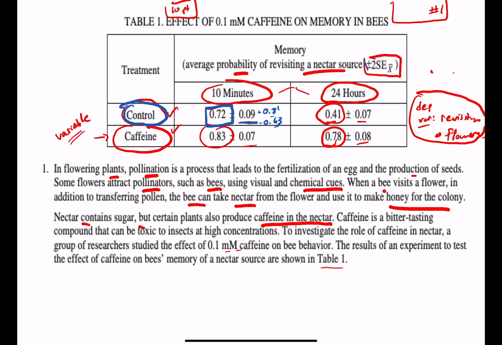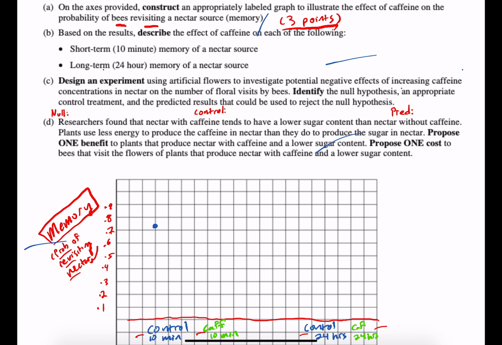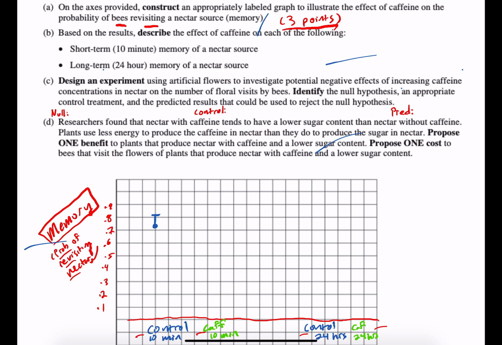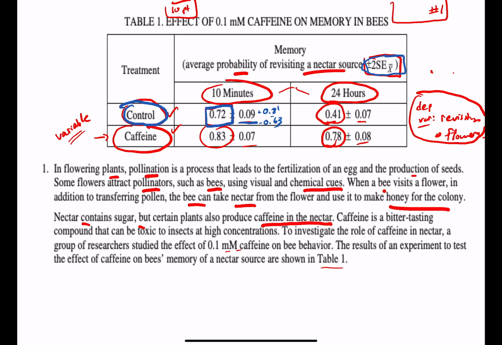Now it's already doubled, so I don't have to double that, because it's giving me 2 standard errors of the mean. So my highest on this one is going to be 0.81, a little bit past the 0.8. And it's going to go all the way down to 0.63. So that's going to take me down right there, all right? So I can just go through and graph the rest of these out real quick.